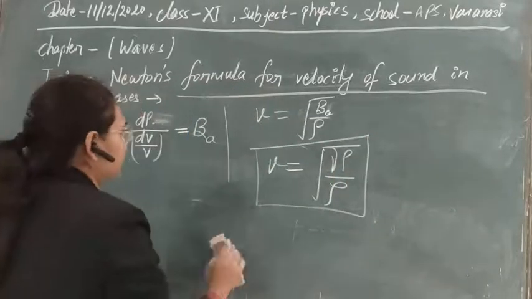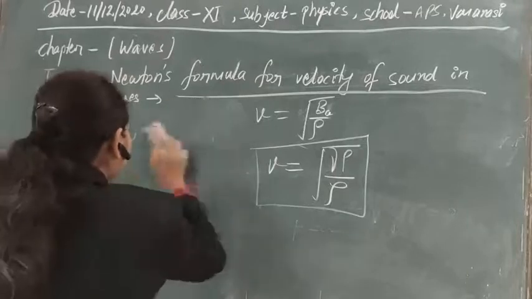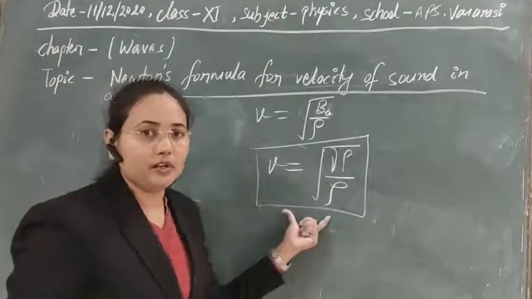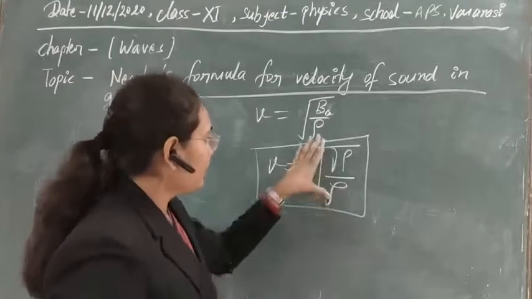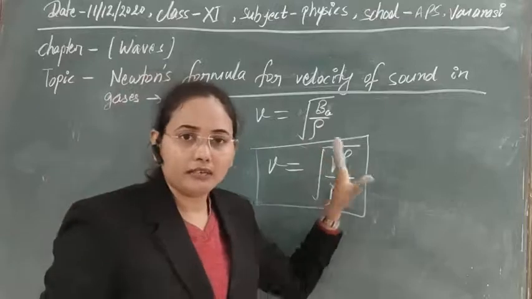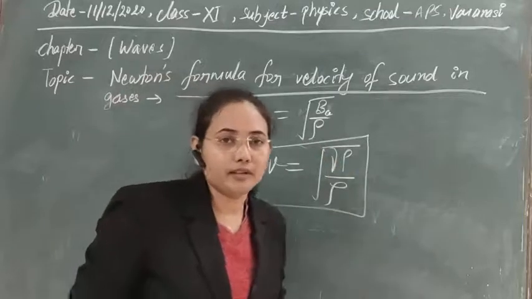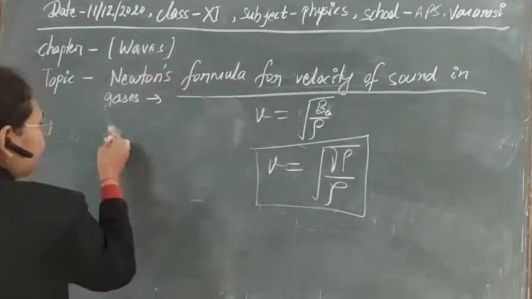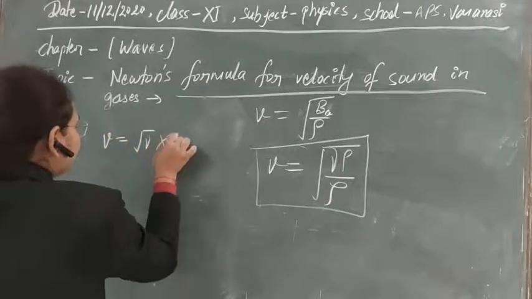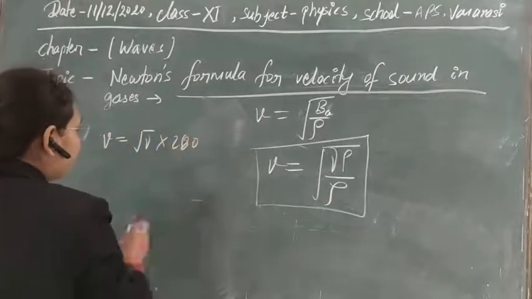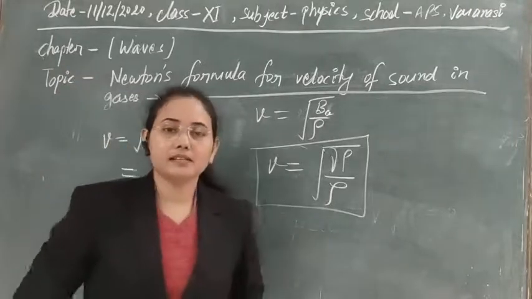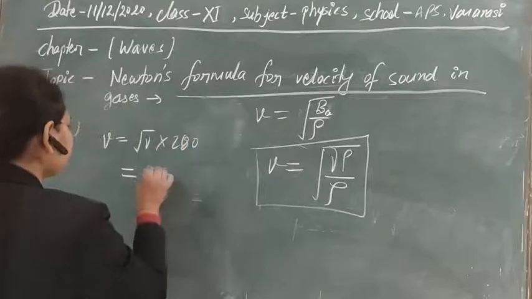Now again let's calculate the velocity of sound in air with the help of this Laplace formula. Here we know already that if we take root P by rho and solve it, we obtain a velocity of 280. So we only have to multiply this 280 by root gamma, and this value for air is 1.41.